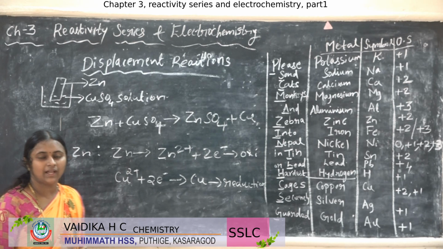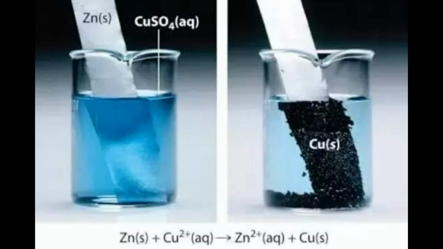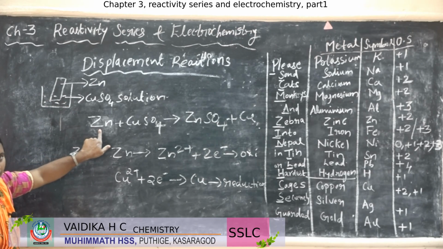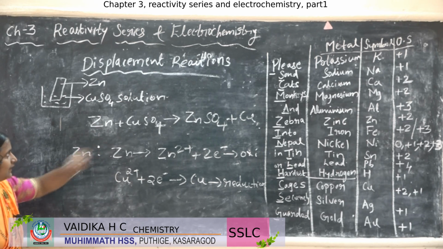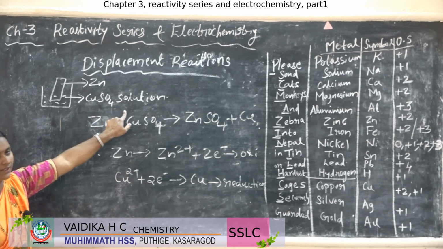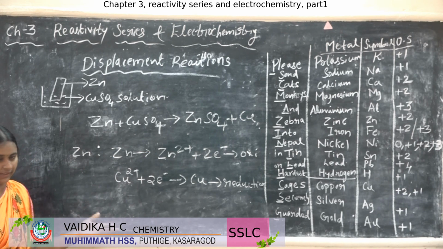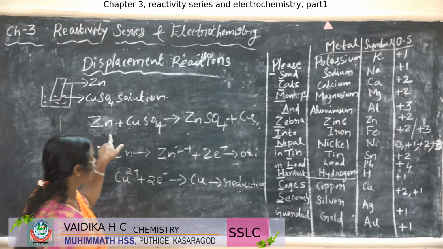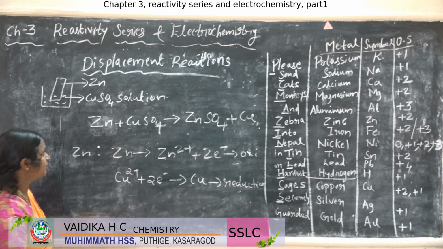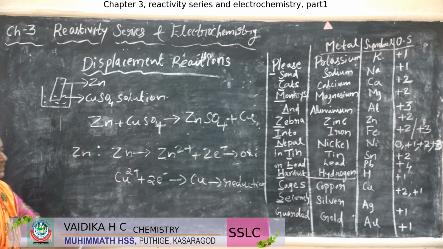So let us study what is the reaction occurring there. In the zinc rod, the zinc will be in the metal form, that is Zn. In the copper sulfate solution, this will be CuSO4. So these are reacting. While reacting, what happens? What is the oxidation state of zinc here?